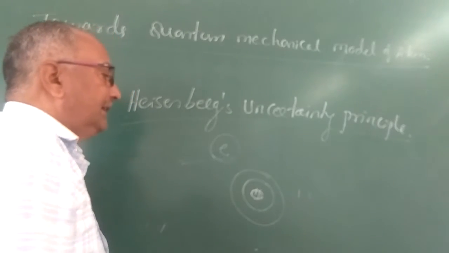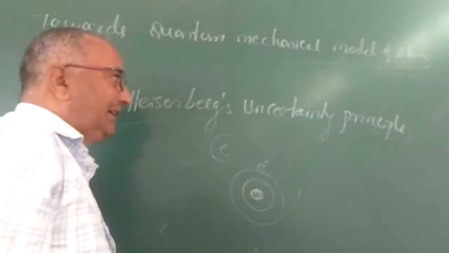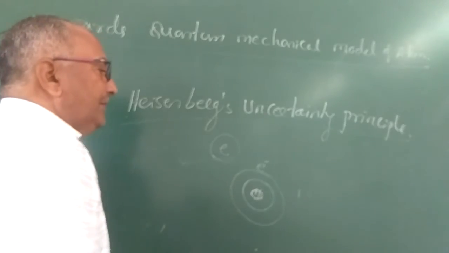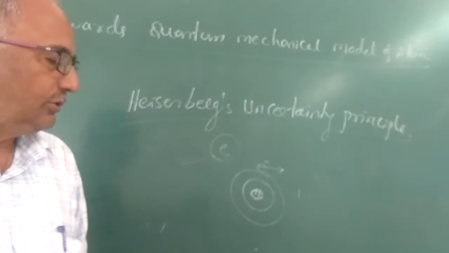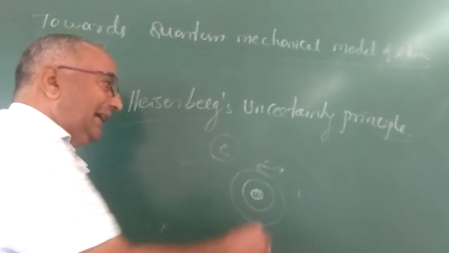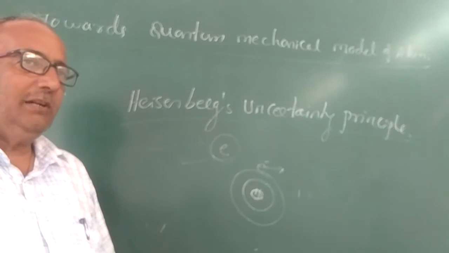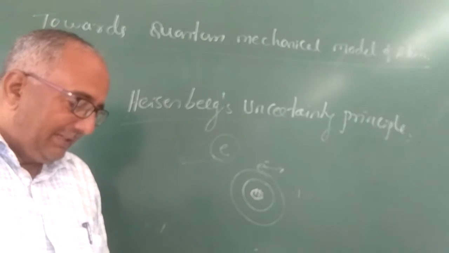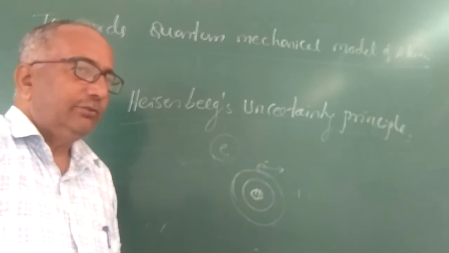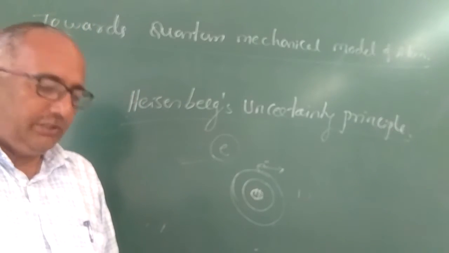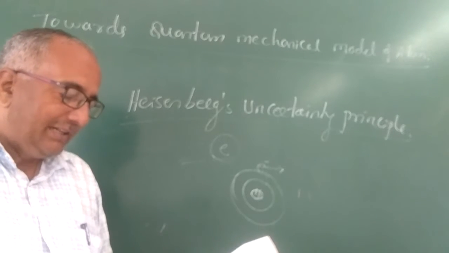Because it revolves around the nucleus continuously, it is impossible to determine its position and momentum with absolute accuracy at any given instant of time.